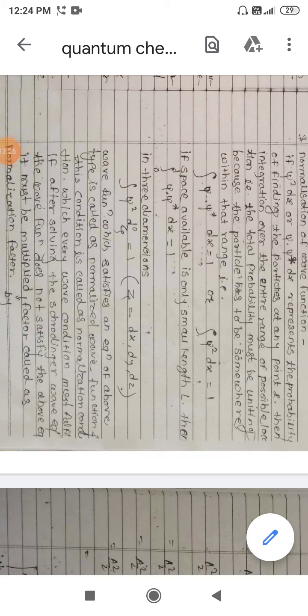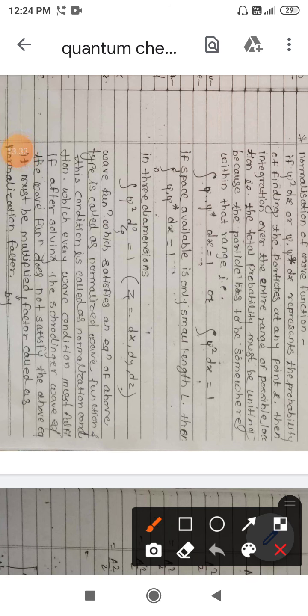Now the next point. Suppose we have derived the function f of x equals sine x, and we all know that this function is an acceptable wave function within the given interval of x.